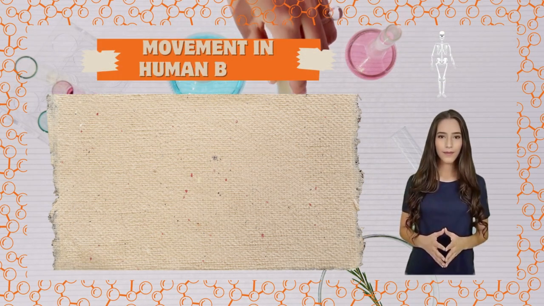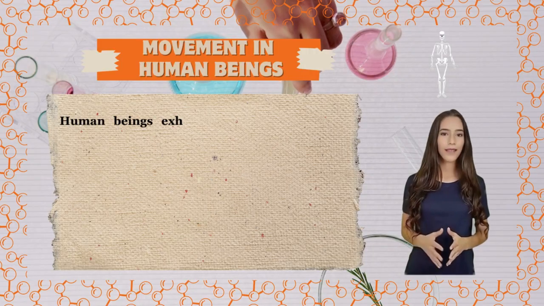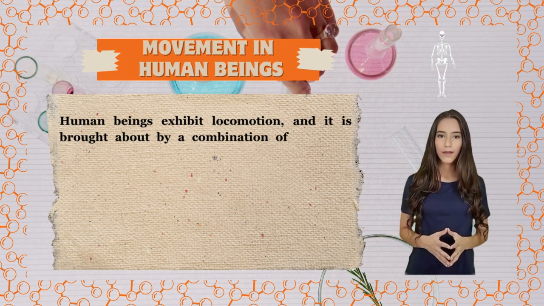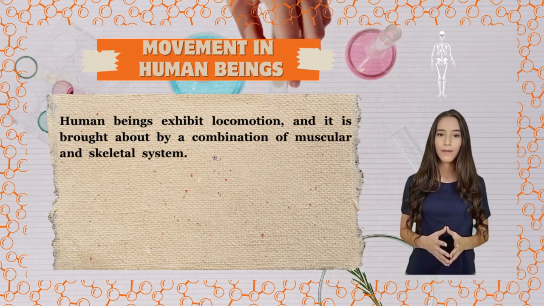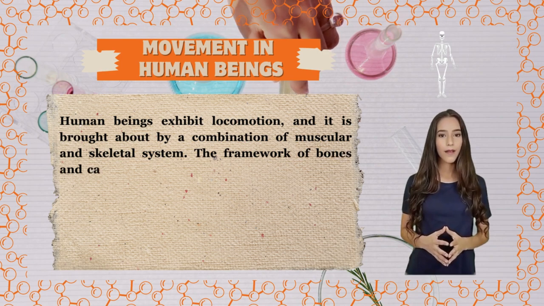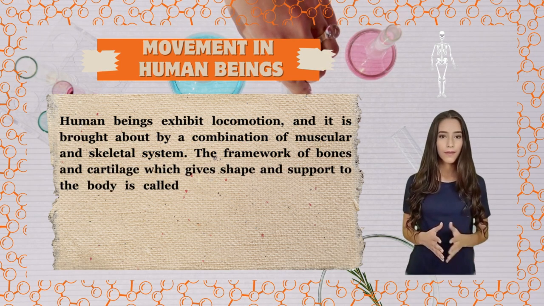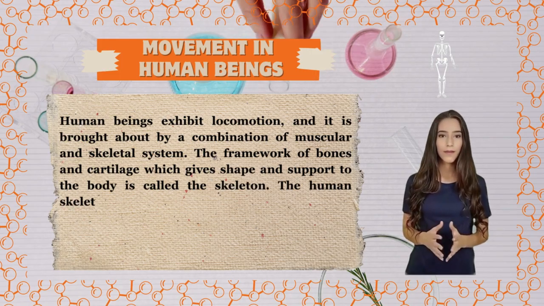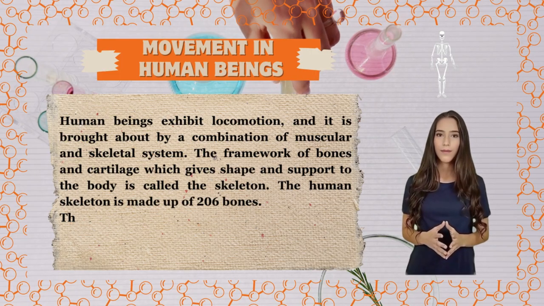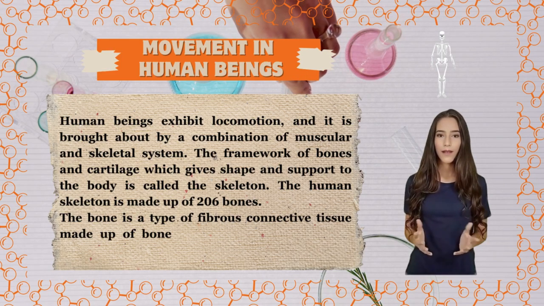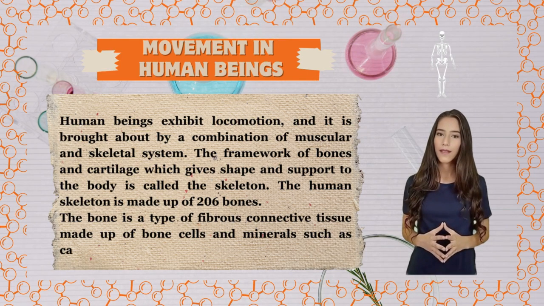Movement in human beings. Human beings exhibit locomotion, and it is brought about by a combination of muscular and skeletal system. The framework of bones and cartilage which gives shape and support to the body is called the skeleton. The human skeleton is made up of 206 bones. The bone is a type of fibrous connective tissue made up of bone cells and minerals such as calcium.